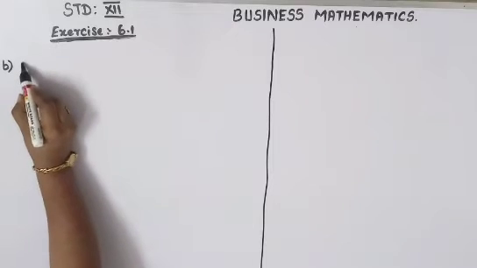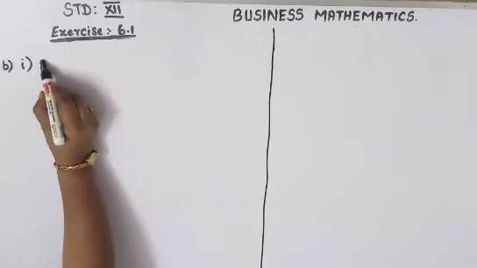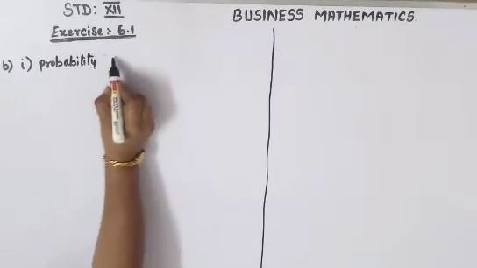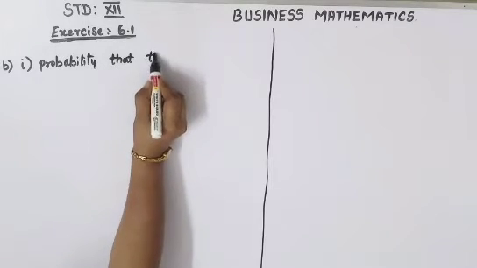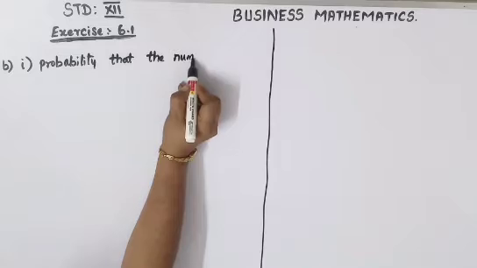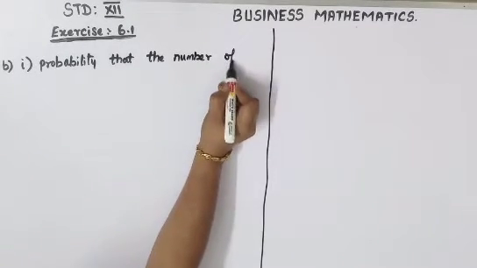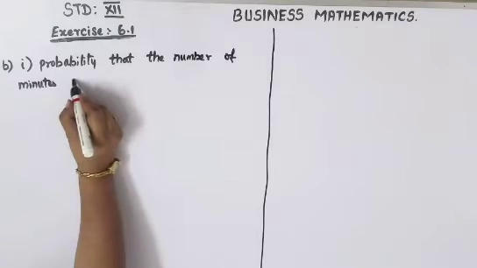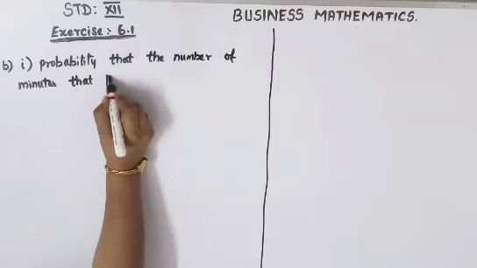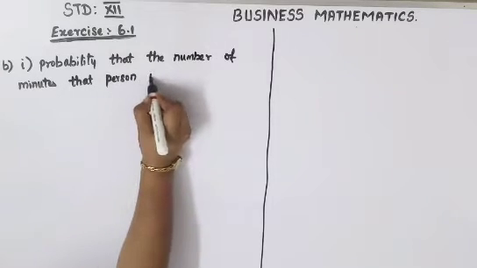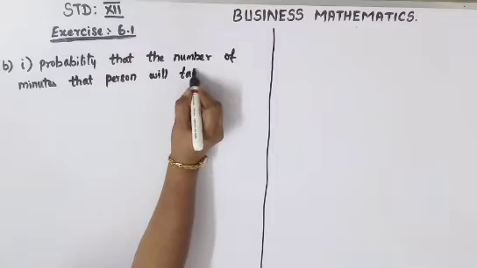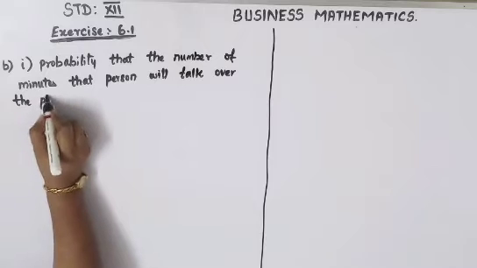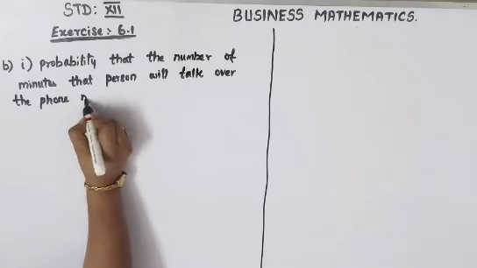B, first subdivision: the probability that the number of minutes a person will talk over the phone is more than 10 minutes.